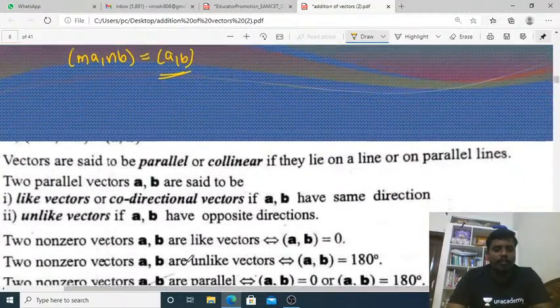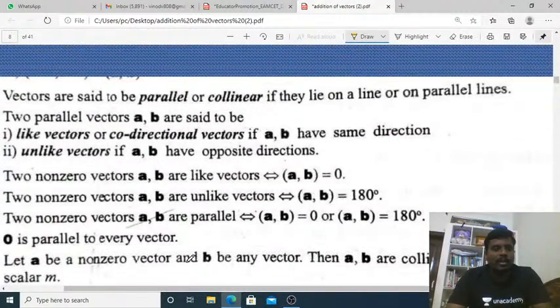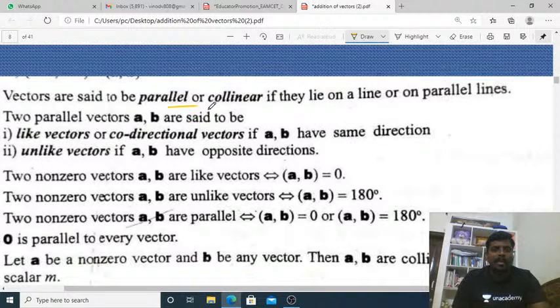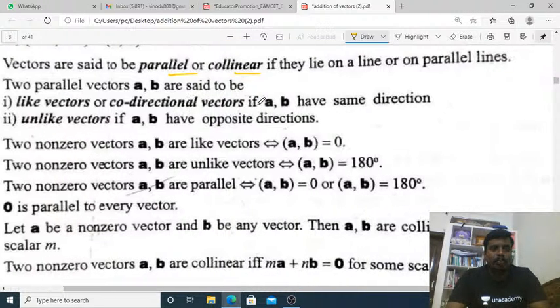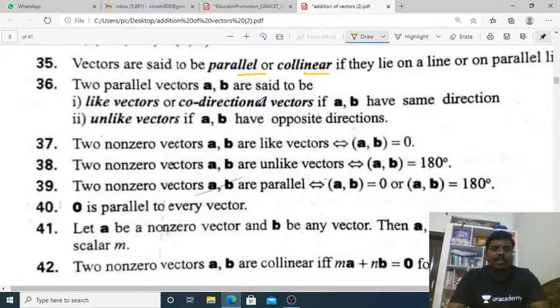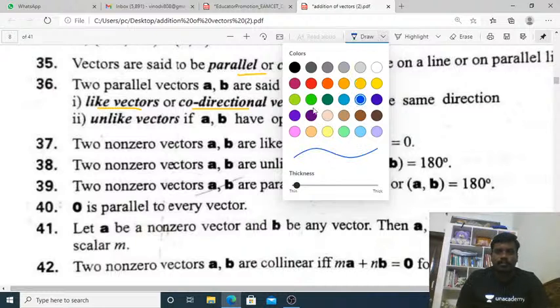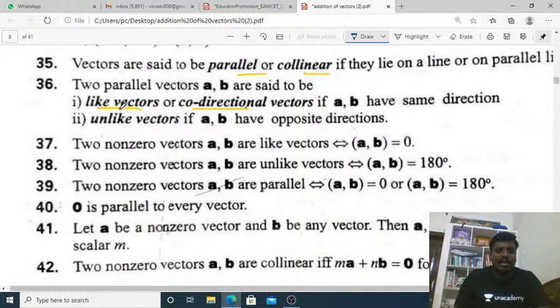Now vectors are said to be parallel when those two vectors are collinear, if they lie on a line or on parallel lines. Two parallel vectors A comma B are said to be like vectors or co-directional vectors. Like vectors are co-directional vectors if A comma B have the same direction.